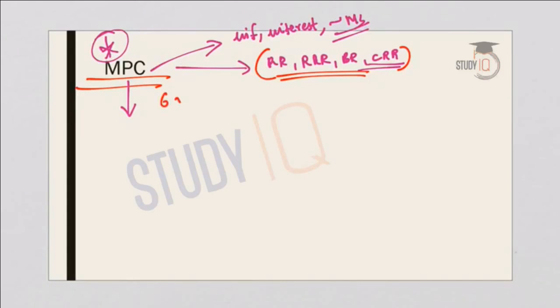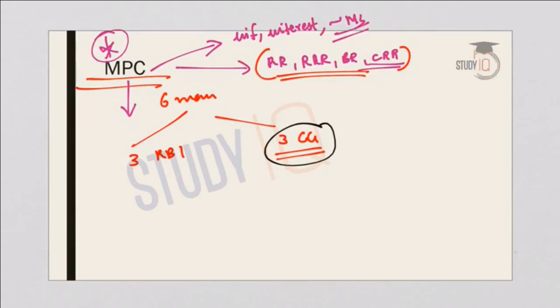It is a 6-member committee, out of which there will be 3 representatives from the RBI and 3 representatives from the central government. The government representatives will be nominated by the central government. And here what is to be noted is that no government official will be nominated to the MPC. The other 3 members would be from the RBI. The first member from the RBI is the governor himself, who will serve as the ex officio chairperson of the Monetary Policy Committee.